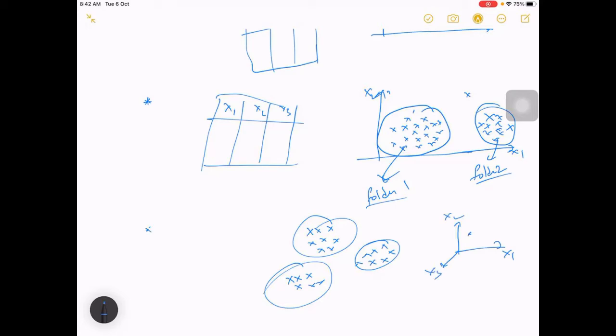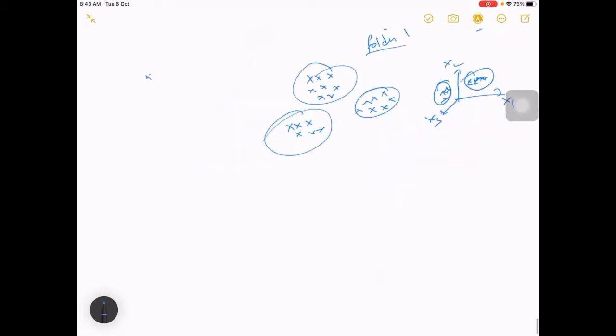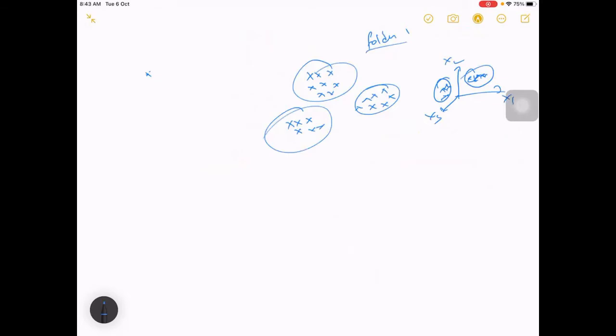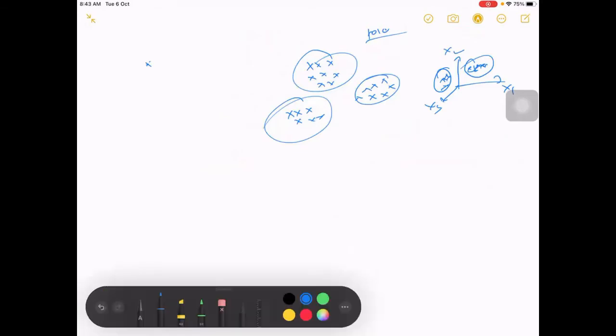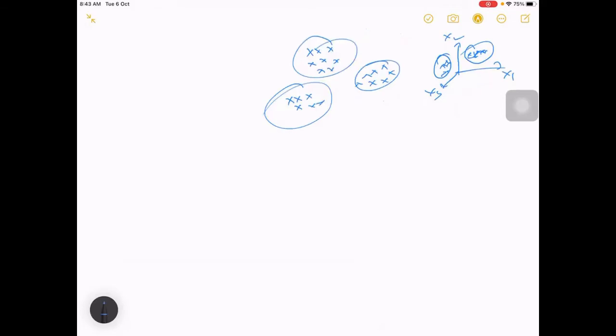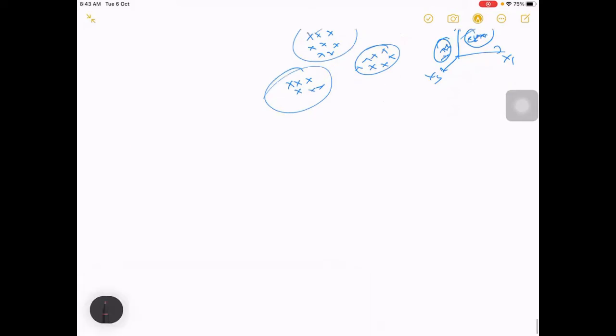Maybe all these points will be somewhere here and all these points somewhere here, and you form a cluster. But if you have x4, x5 as well, then how are you going to plot and visually get it? That won't be possible, right? So it should be done through an algorithm, because it can address multi-dimension as well. We are addressing only 3 dimensions here, but it can go to higher dimensions, like 5, 10. So let's see it. One such example is K-means.